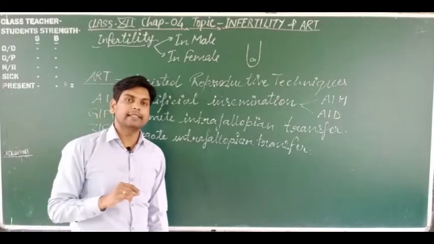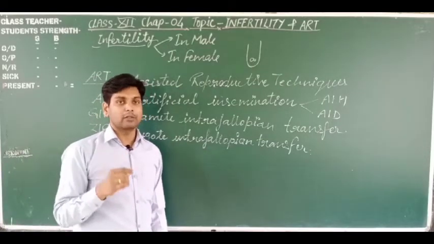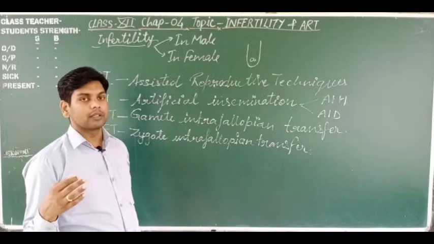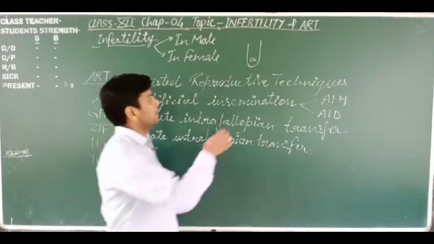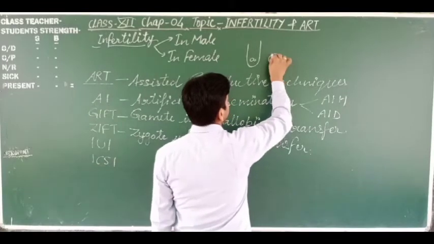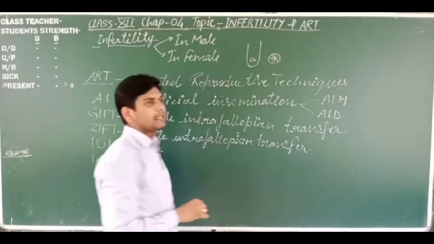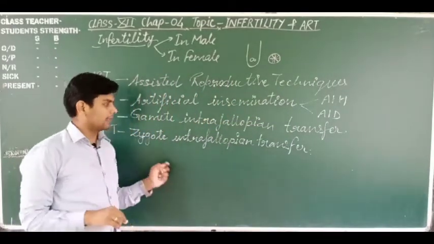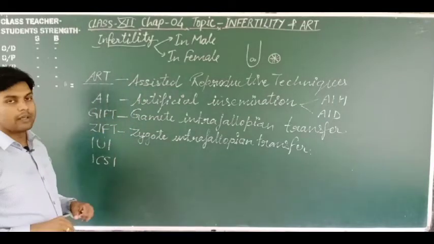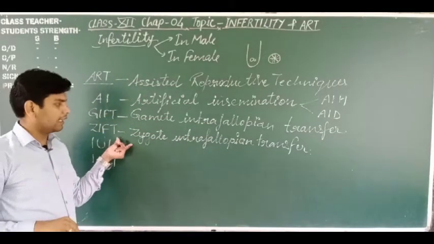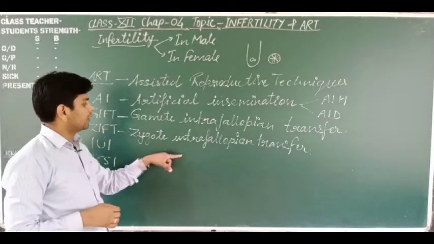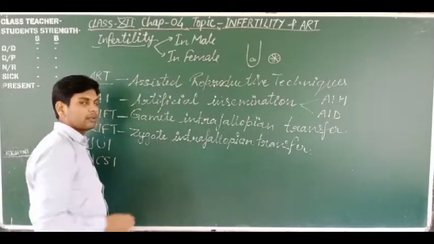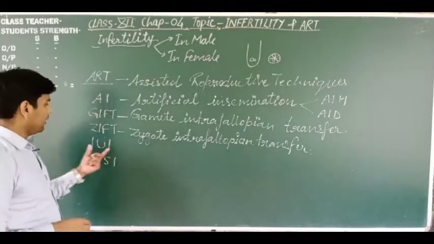When the zygote reaches the stage of 8 blastomeres, what blastomeres are I have told in an earlier chapter. So dear students, when the zygote is in the form of an 8-celled structure, then it is directly transferred inside the fallopian tube. Okay, and the mother gets pregnant. So this technique is known as the zygote intrafallopian transfer. Got it?